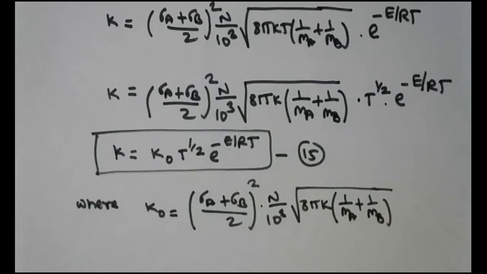So with this, I stop here, and I'm sure that you must have understood the derivation of collision theory. Even though it was a long derivation, I tried to add some more steps for the sake of easy understanding, and that's why it might appear somewhat long to you. But if you watch this entire video, you will be able to understand all the steps while deriving the mathematical expression for temperature dependency of rate constant as per the collision theory.